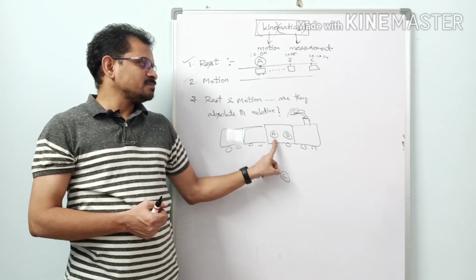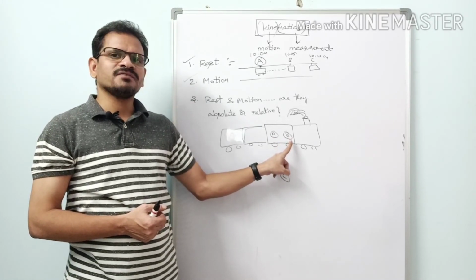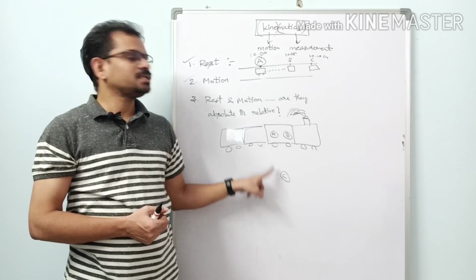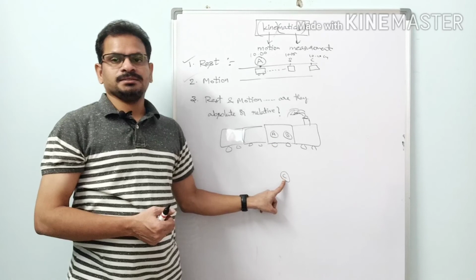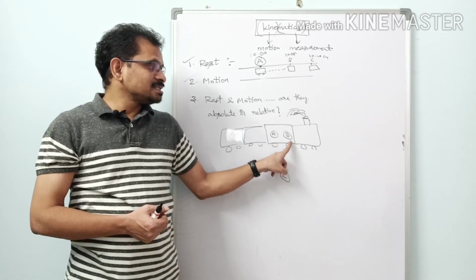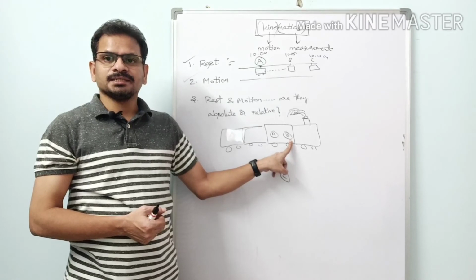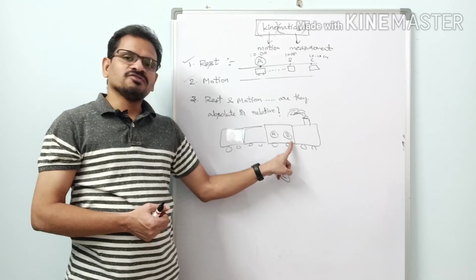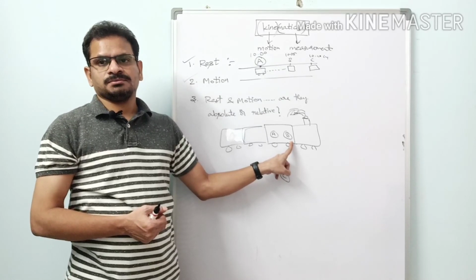So who are we observing here? We are observing B. Who are the observers? One is A, another is C. When the observer is A, what is the state of B? Rest. When the observer is C, what is the state of B? Motion.